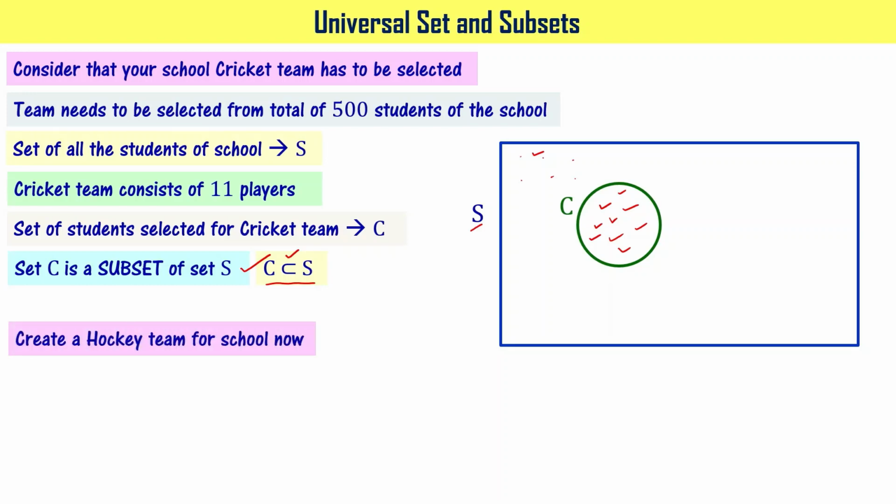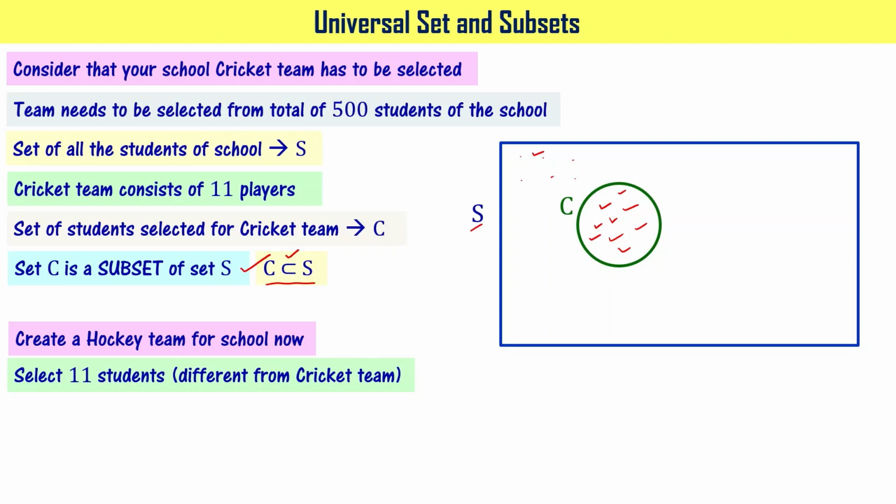Let's say that we want to create a hockey team for school now. We have created the cricket team. We want to now create a hockey team for school. Let's say the hockey team also consists of 11 students. But one condition I am posing now is I don't want players who are in the cricket team to be selected for the hockey team.